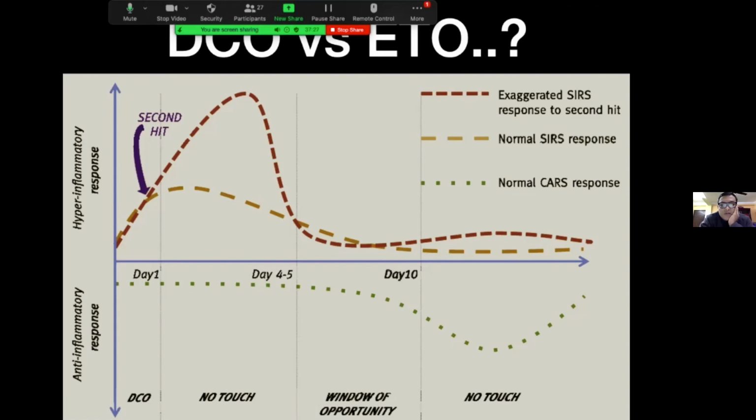If we do the second hit, that is the higher surgical insult, as I've already mentioned, shorter surgery or shorter tissue trauma will have a shorter time period to return to homeostasis. So if we plan to do early total care, that is prolonged 2 to 3 hour surgery or 4 to 5 hour surgery in these severely injured patients, in place of damage control orthopedics, what happens is there will be another SIRS response, or another metabolic response to this second hit, that is the elective injury.